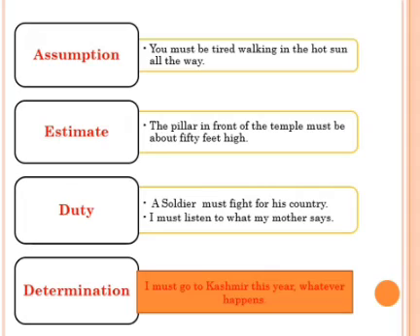Example, you must be tired walking in the hot sun all the way. Here you can observe the sentence, children. It is assuming. Must is also used to estimate. Example, the pillar in front of the temple must be about 50 feet high. So they are just estimating the height of the pillar.